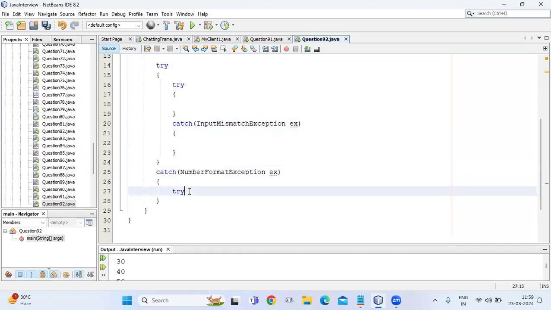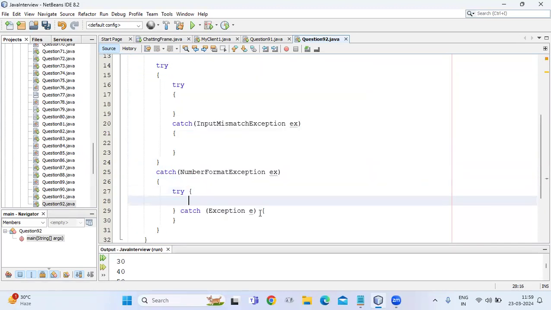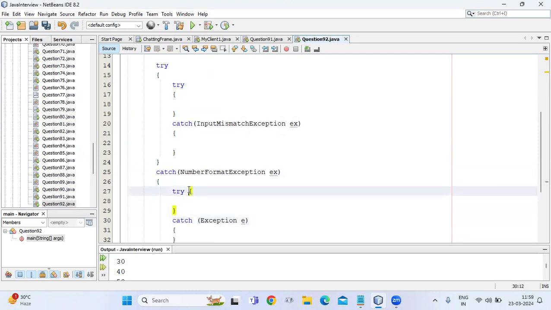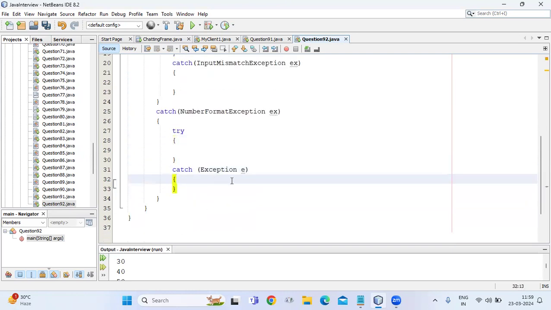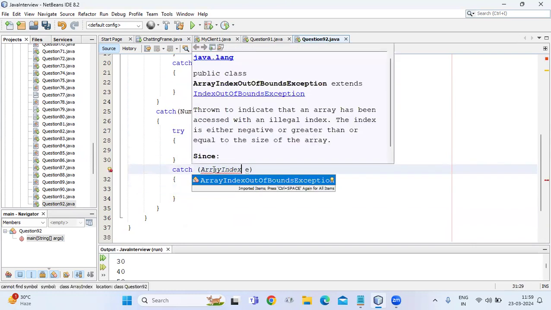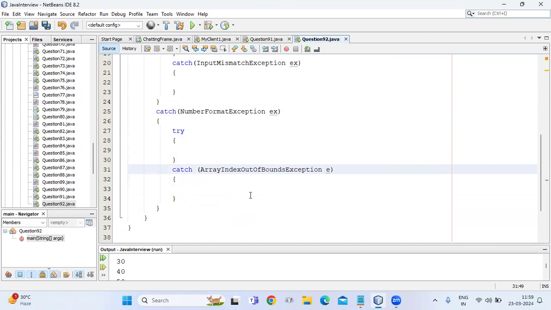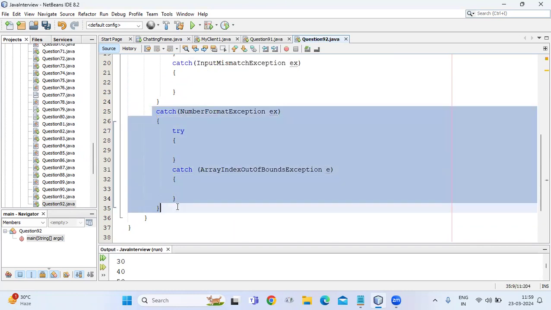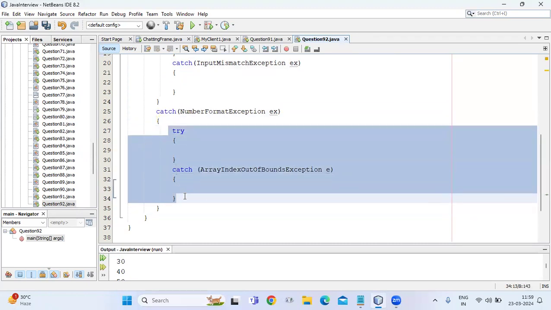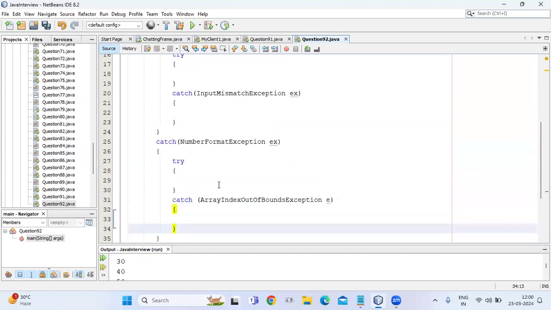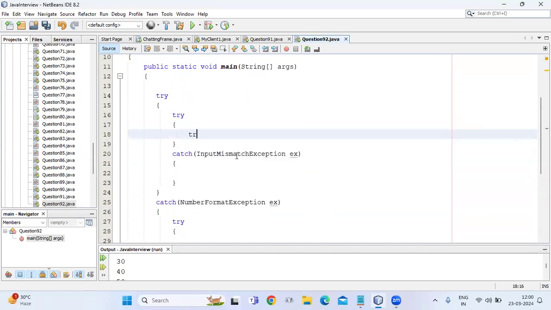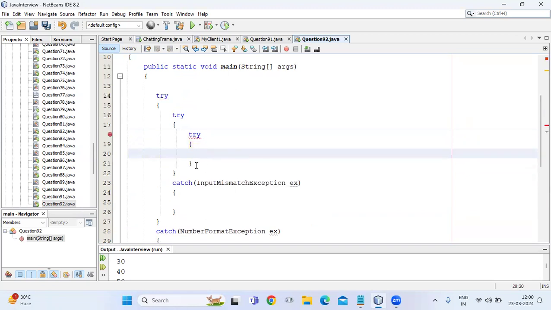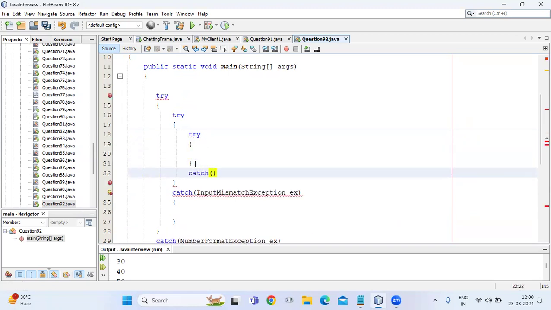You can see, guys, so we can write try and catch block inside this try block, and again we can write try and catch block inside catch block, guys. So now here we can write ArrayIndexOutOfBoundsException. So now you can see, guys, inside a catch block, again we can write try and catch block, guys.